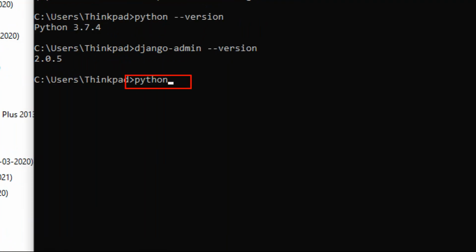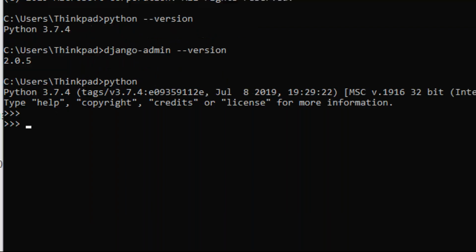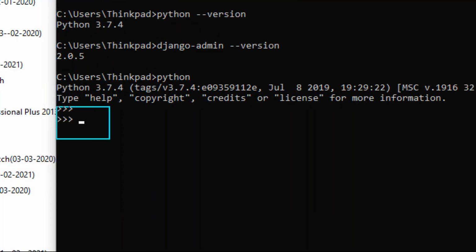You need to type Python. Whenever I'm clicking Python, I need to get this Python prompt location. This is the Python area, Python prompt. So if it's not coming, some people are not getting it, guys. Whenever they are using this one, an error comes like "Python is not recognized as an internal or external command."